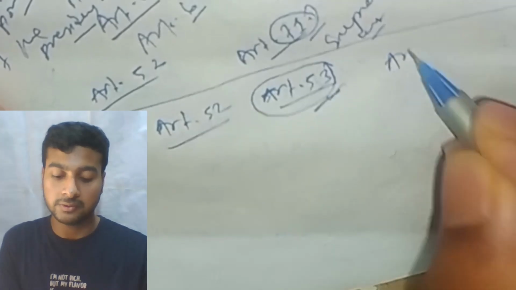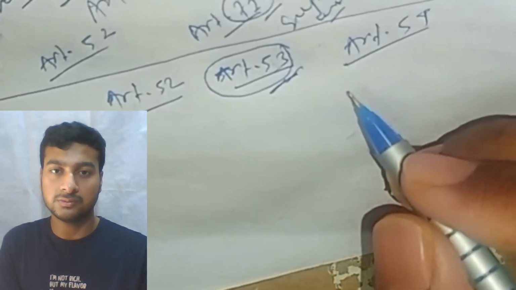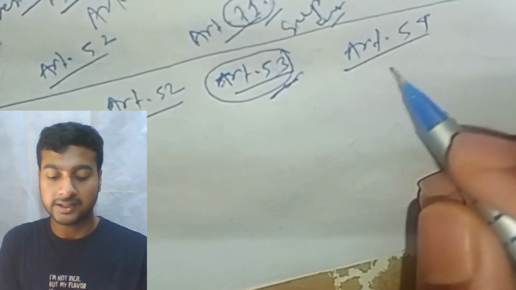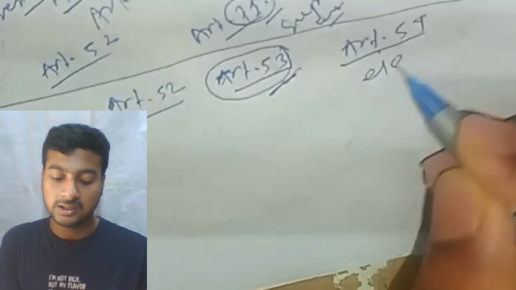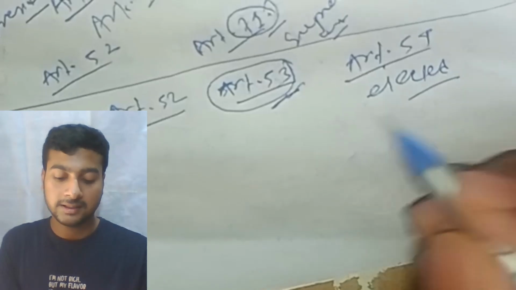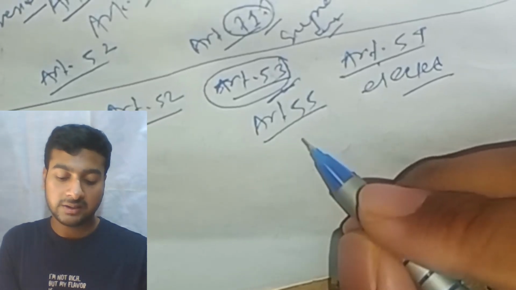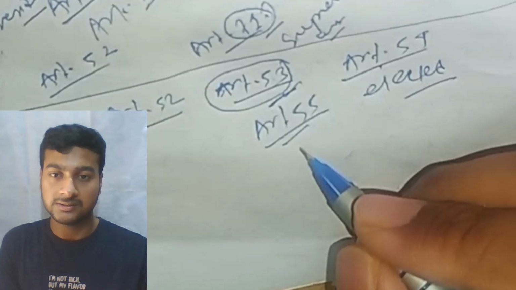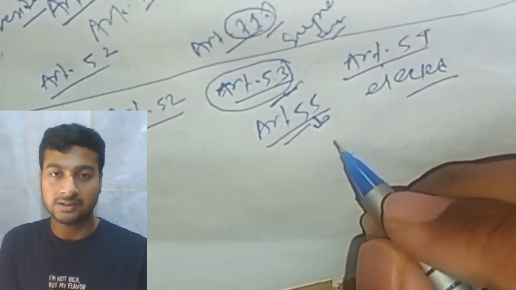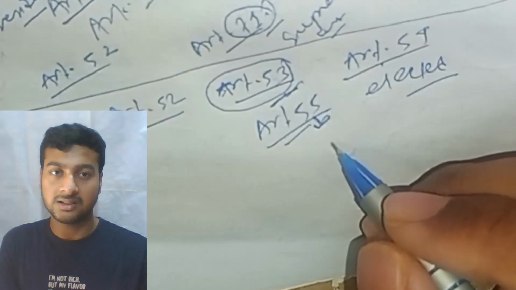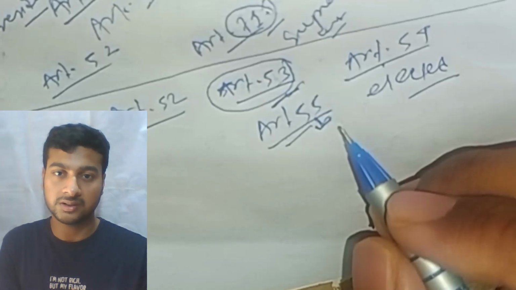Then Article 54 talks about the electoral college that elects the President of India, that is the elected members of Parliament and the elected members of the state legislative assemblies. Then Article 55 is the manner in which the President will be elected. The manner means that the members of the state legislative assemblies and the members of Parliament would vote for the President of India.